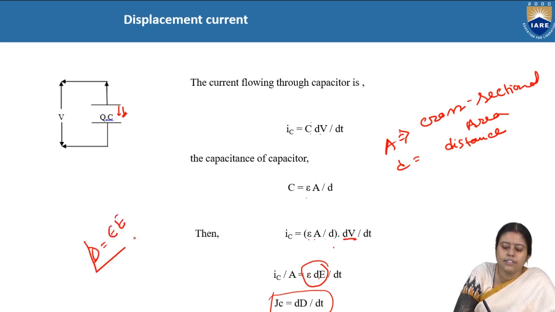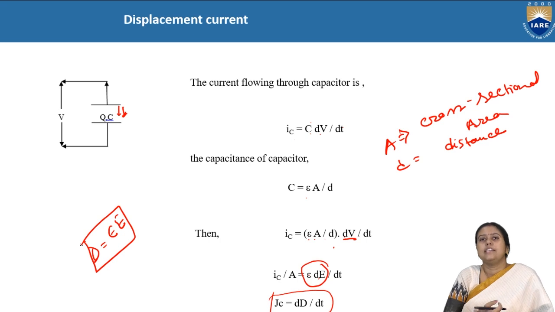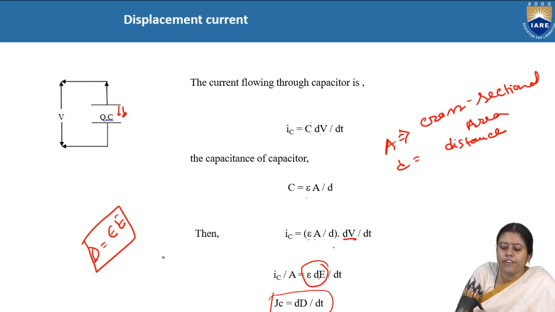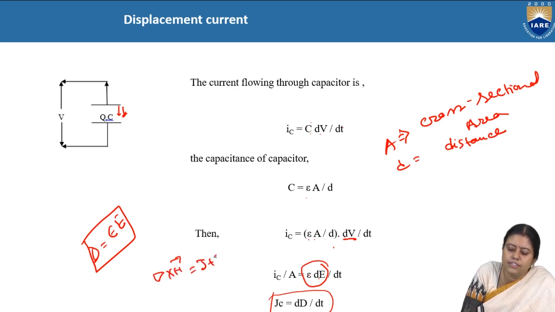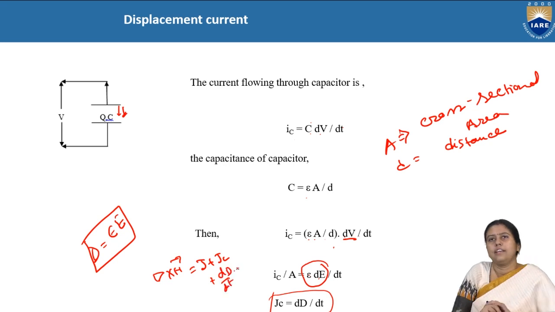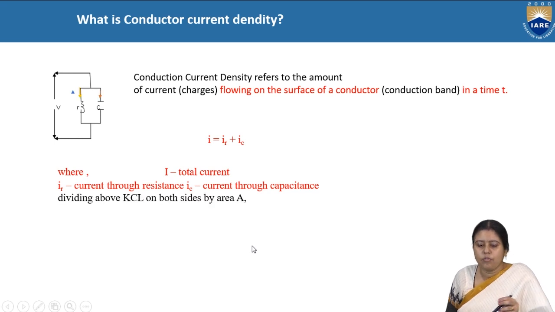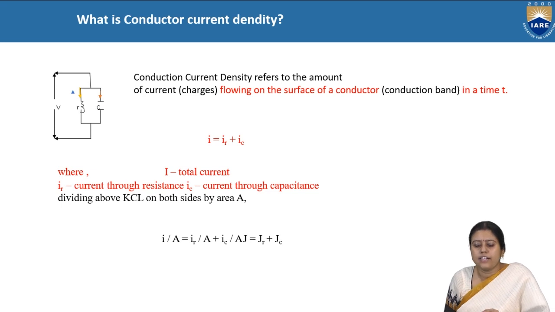Already we have discussed in slide number 3, D is equal to epsilon into E. So JC is equal to dD by dt. That's why in the modified Ampere's law, we took grad cross H is equal to J plus JC, and JC can be written as dD by dt. So this is the displacement current. And similarly, as I told earlier, I is equal to IR plus IC. IR is due to the conduction current, and this is the displacement current.